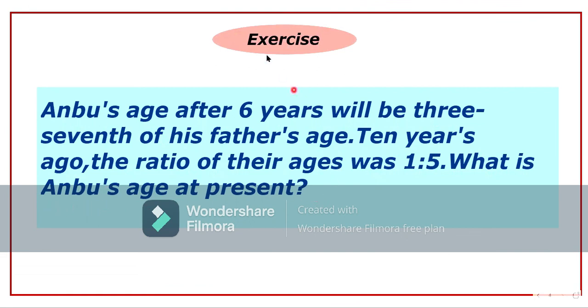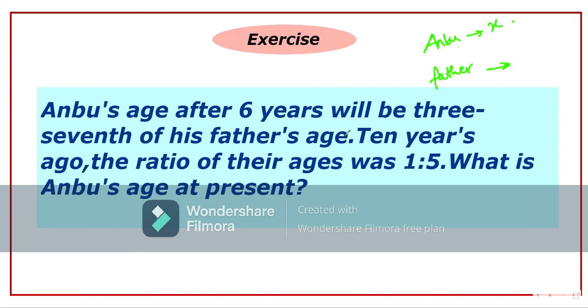Let's read out the question. Anbu's age after 6 years will be 3/7 of his father's age. So there are two persons here. Anbu is one person and his father is the next person, right? First person is Anbu. So let's assume Anbu's age as x. After 6 years, of course, his age is going to increase. So it is going to be x plus 6, right? Now x plus 6 will be 3/7 of his father's age.